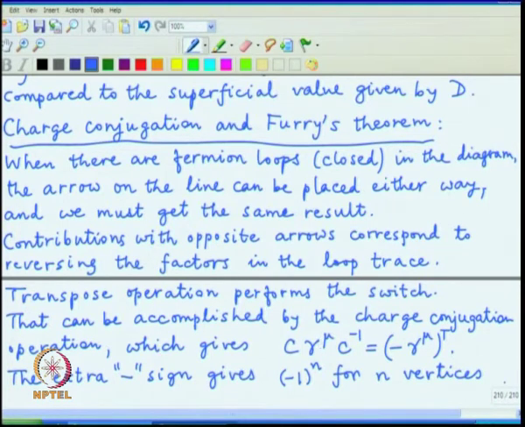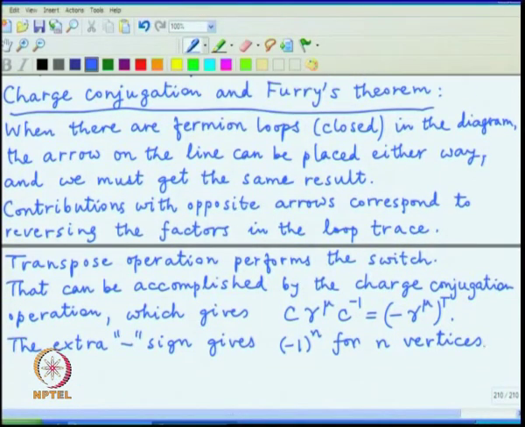Each vertex will just have gamma mu, and also the gamma mu is part of the fermion propagator, P slash minus m, and we should take the transpose for the fermion propagator.